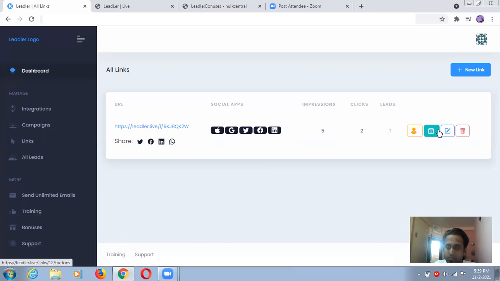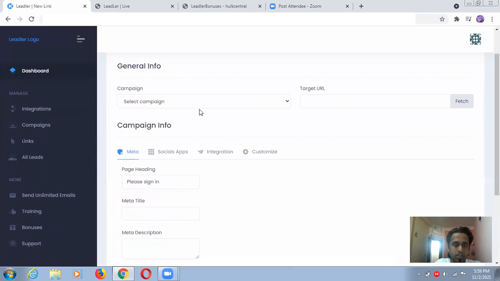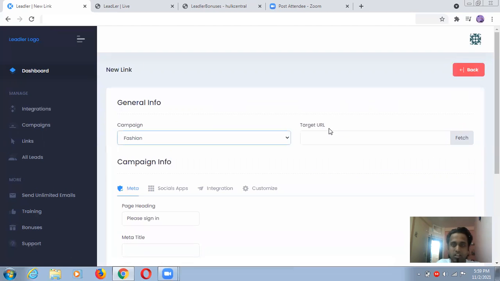Okay, this is for preview. I think this is edit and all these things. So new link, for example. Okay, let's try this one. What is inside this campaign? Okay, I have a fashion campaign, so I'm just going to link this one. Okay, target URL. I already kept this one.